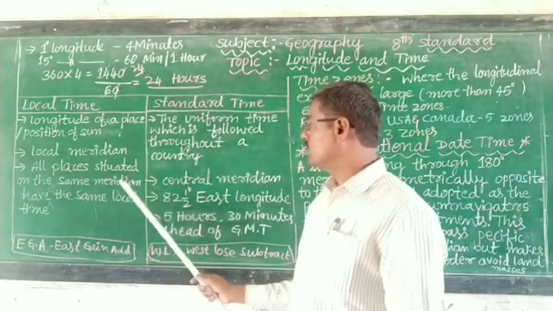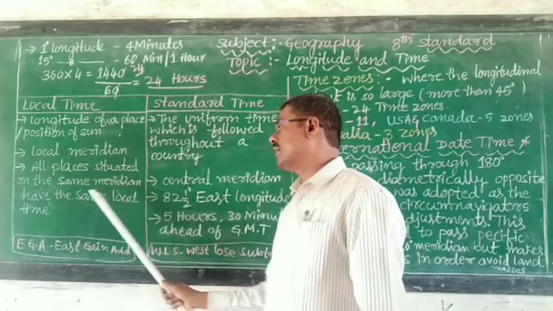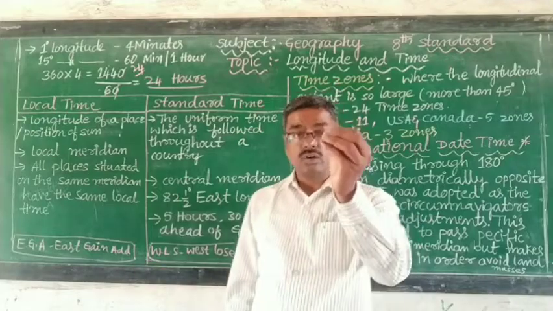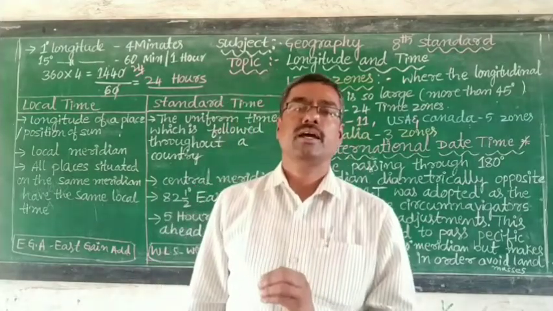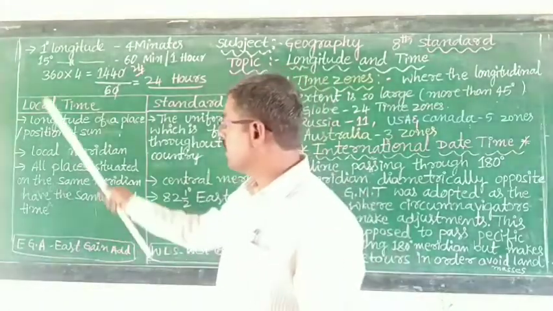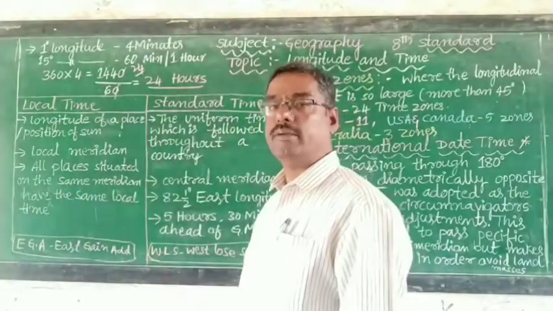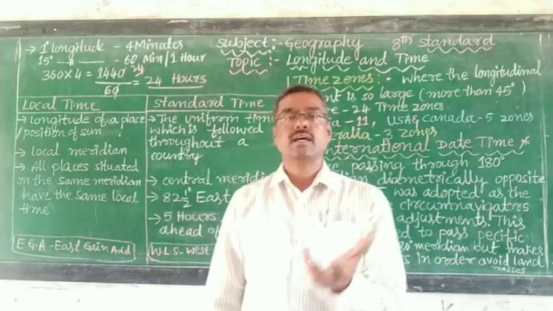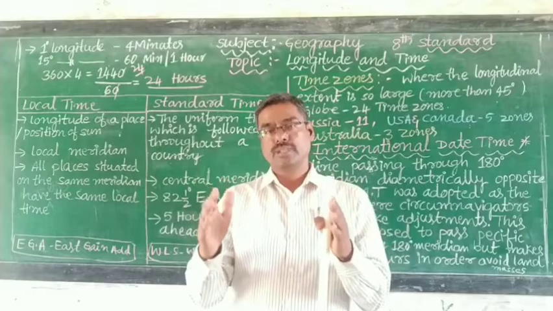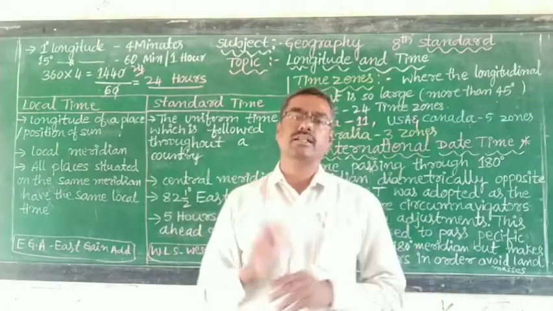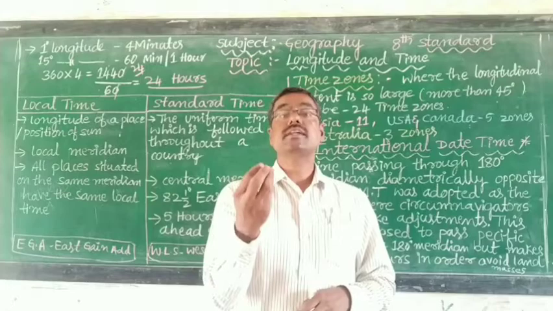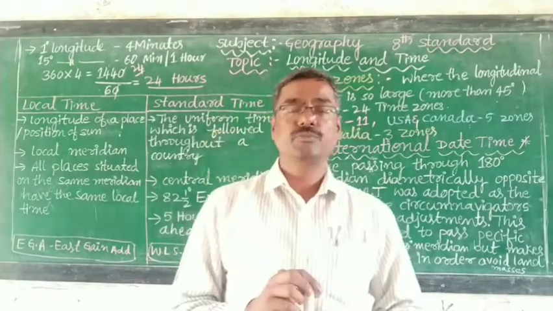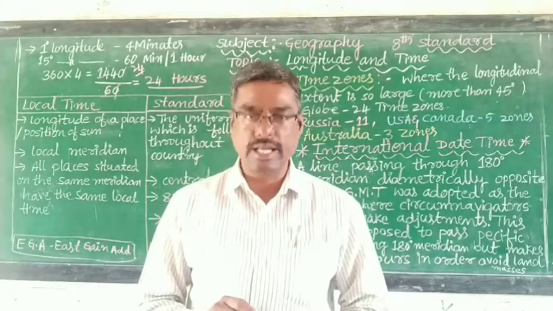All the places situated on the same meridian have the same local time. So every local meridian has its own local time. These are the important points of local time. Then what is standard time? Local time differs from one place to another. So it created considerable confusion because each and every local longitude has its own local time.